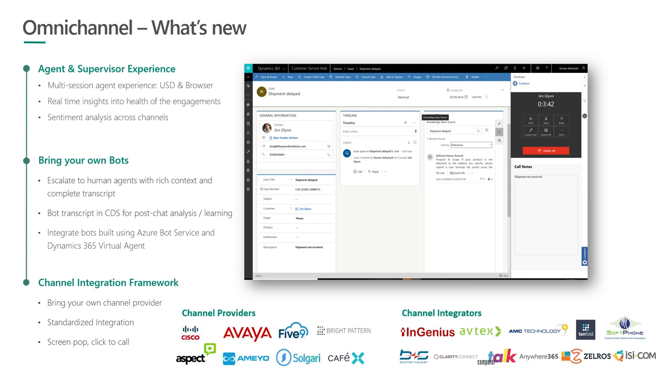We also have a number of channel integrators who have also built out-of-the-box solutions that work with one or more channel providers using channel integration framework. So if there is any channel that you are interested in, I would recommend reaching out to some of these channel integrators or providers if needed, if you want to know more about how the out-of-the-box solution with any of the channels would look like, that would work seamlessly with Dynamics 365 using the framework that we provide.